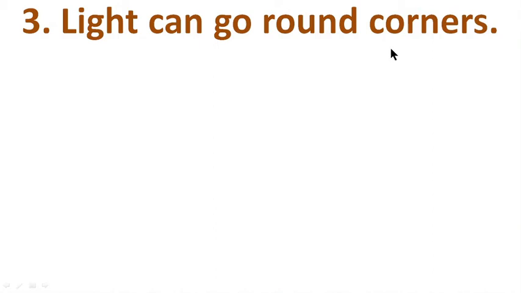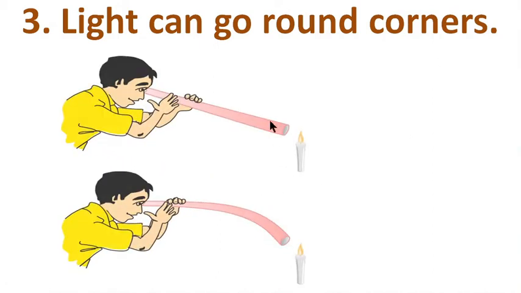Light can go round corners. We can see here this boy can see the light because he is using a straight pipe. But this is a curved pipe. This boy cannot see because light cannot go round corners. So this sentence is not correct. It's wrong.